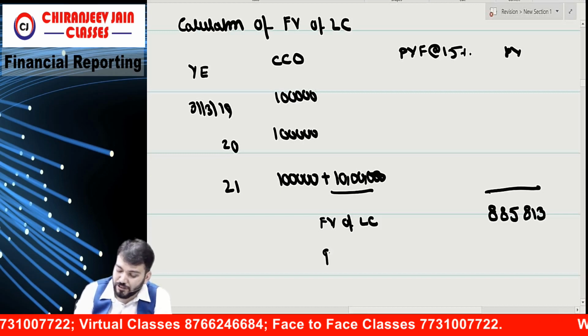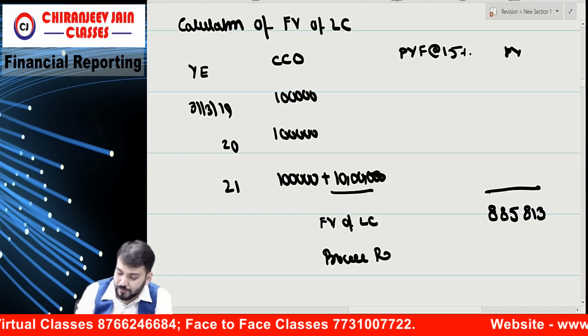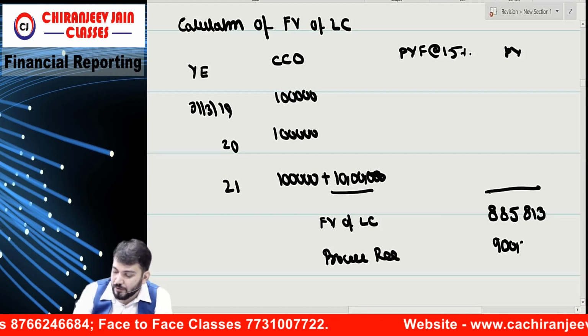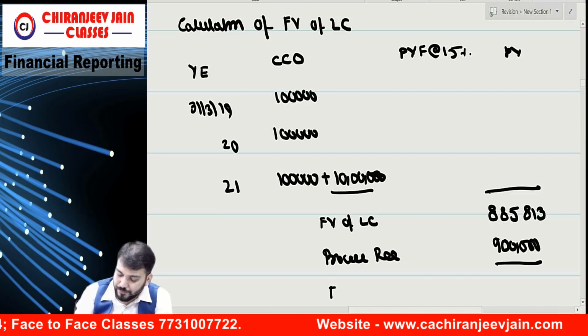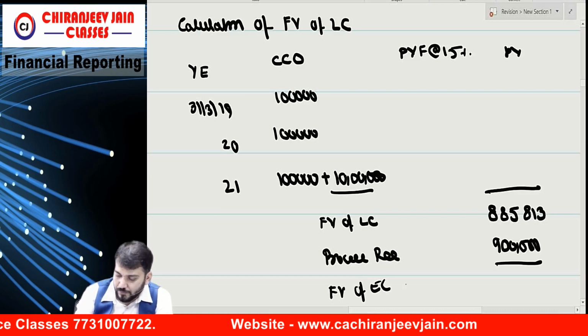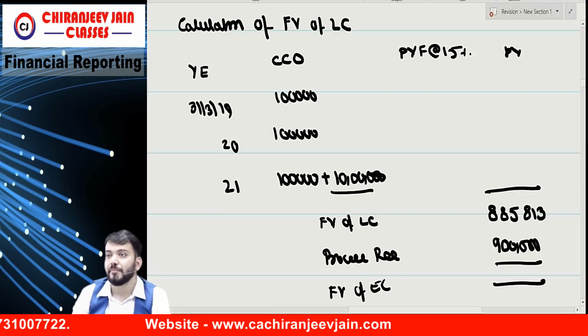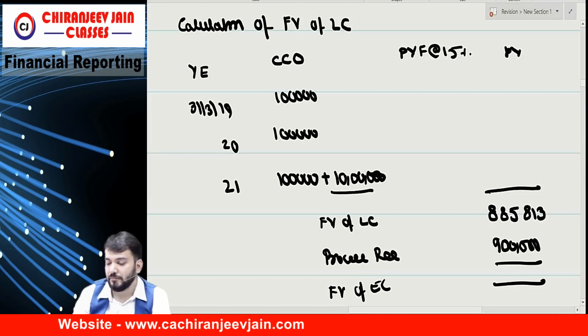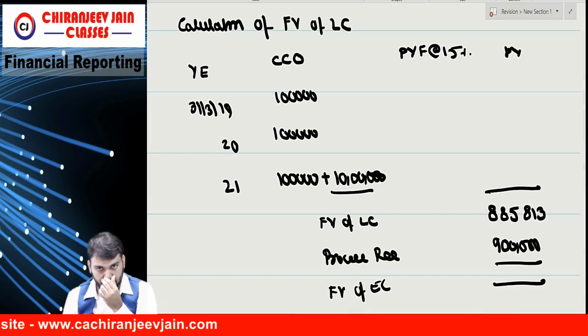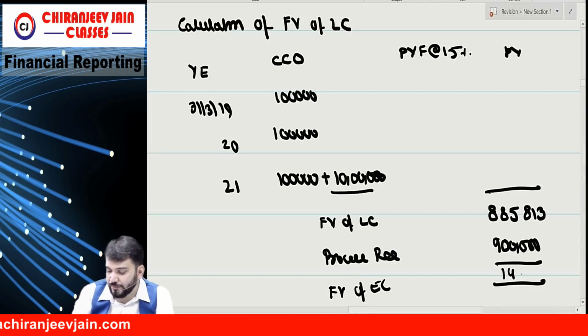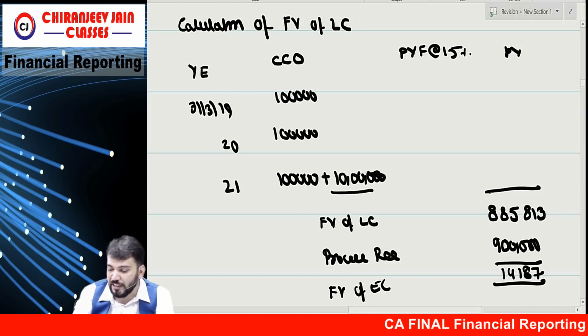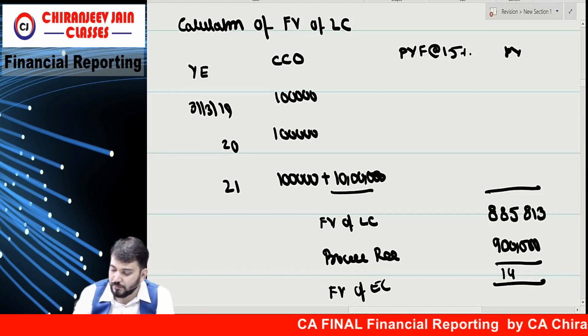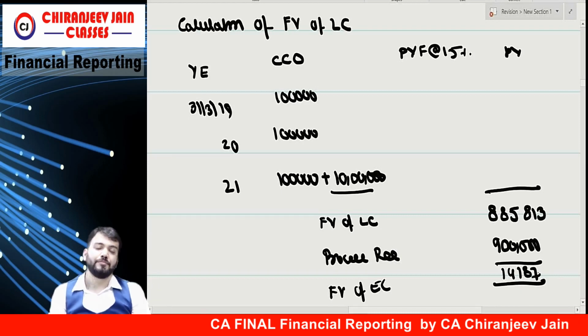Okay, tell me what is the proceed received? 9 lakh. So what is the equity component? How much? 14,000, 187, right? Okay, understood.